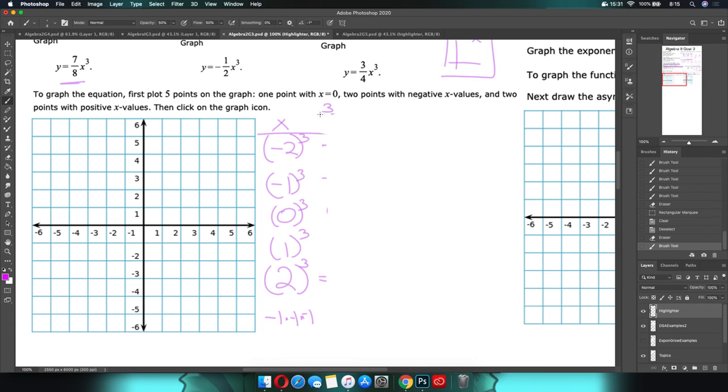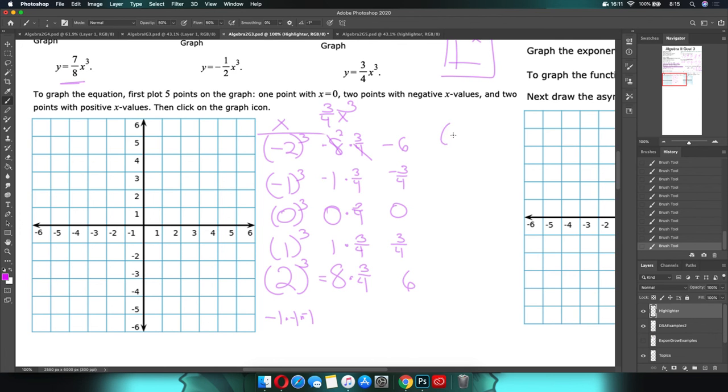What's our last one? 3/4 x cubed. So we know we have -8, -1, 0, 1, and 8, because that's what our cubing is going to be every single time. And then it's going to be times 3/4 each time. Okay, 8 divided by 4 is 2, so -2 times 3 is -6. That means this is +6. -1 times 3/4 is -3/4, therefore this is +3/4, and then that's going to be 0.